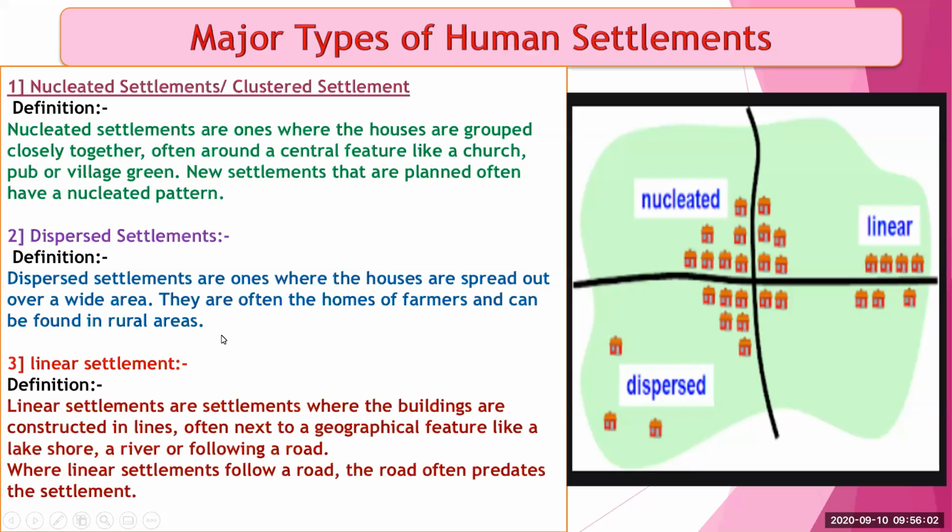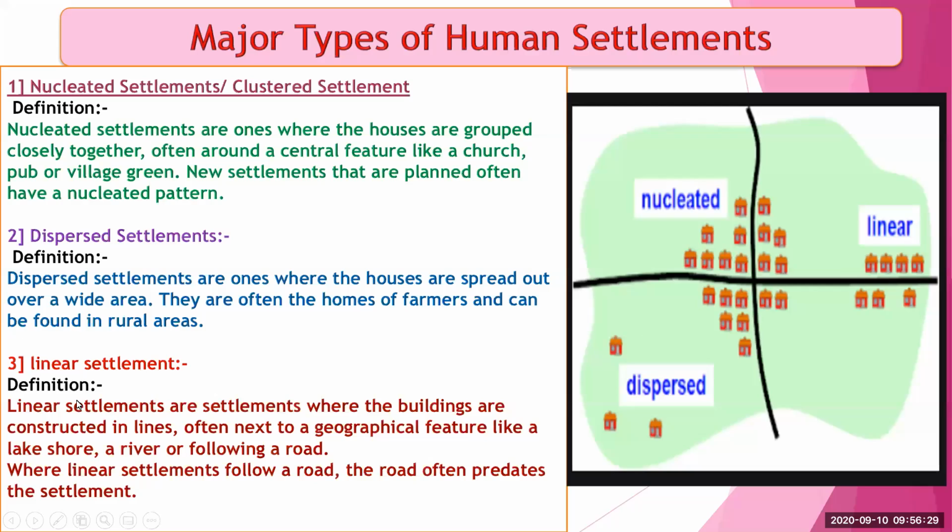And the next type is the linear settlements. Here in the picture you can see the linear settlements. Means houses are alongside the road or alongside the river. It can be on both sides of a road, river, or train track.